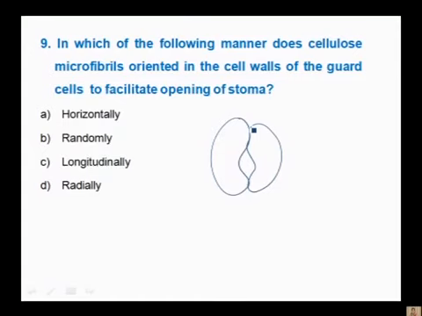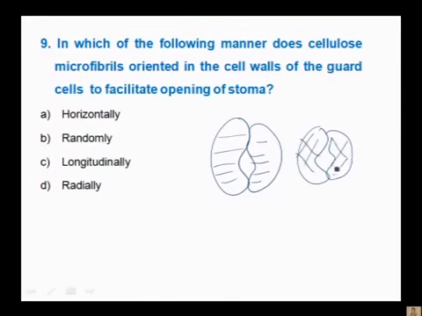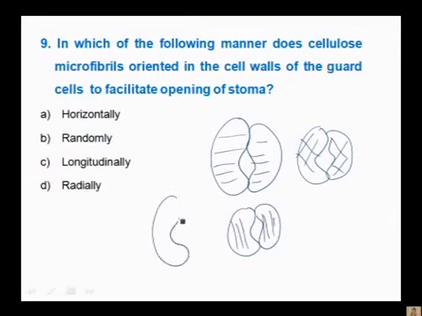How are they oriented? Option A, horizontally, or randomly, or longitudinally, or radially.